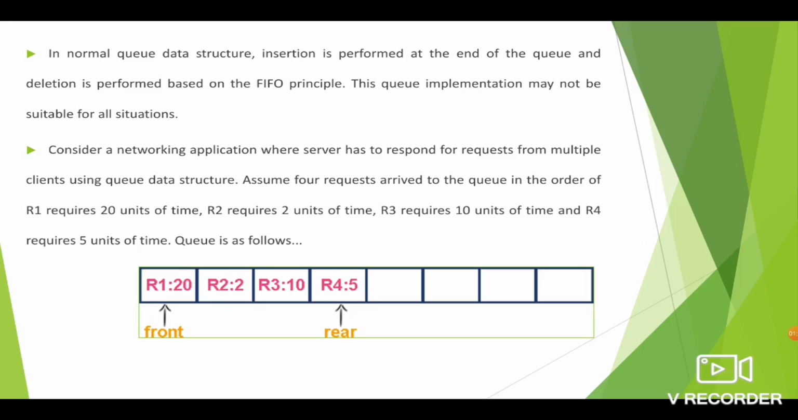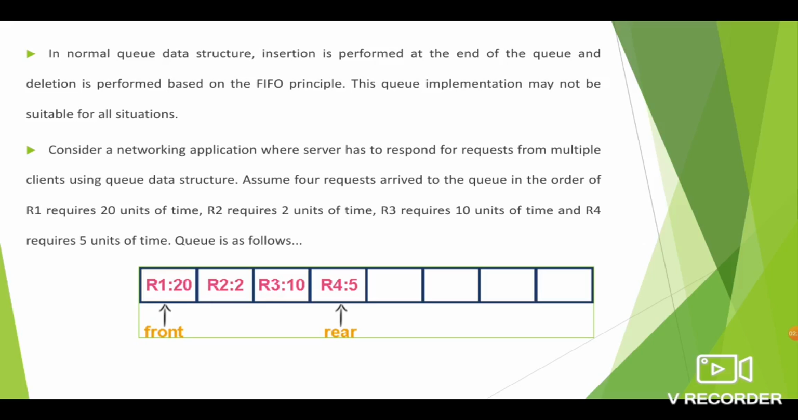So here to complete the process R1, we require 20 units of time. And the job R2 must wait for R1, so that is 20 units. R2 has to wait and it needs 2 more time units to finish its execution. So totally 22 units of time the request R2 requires.